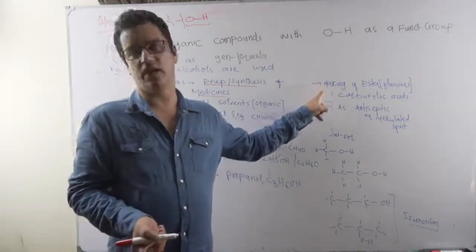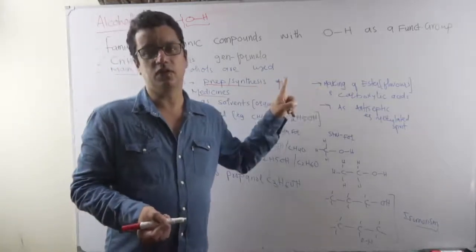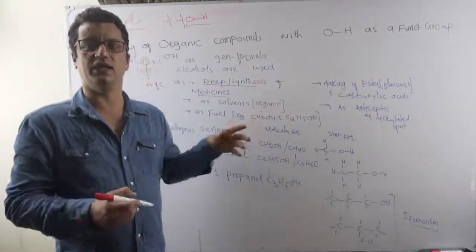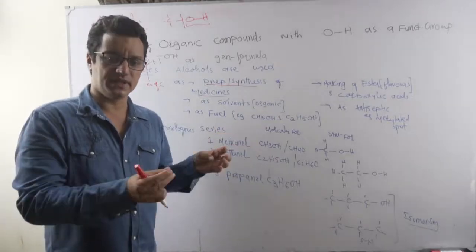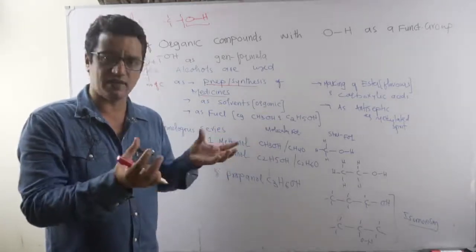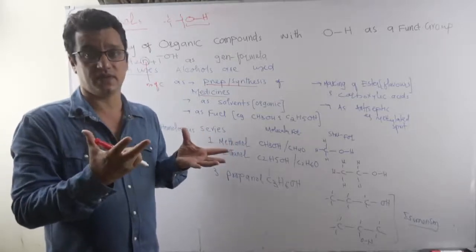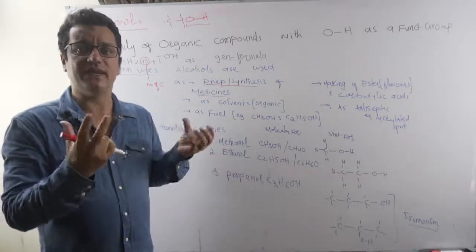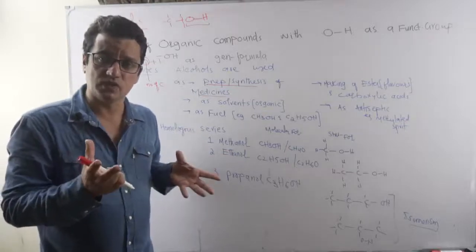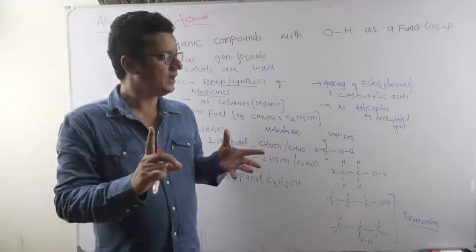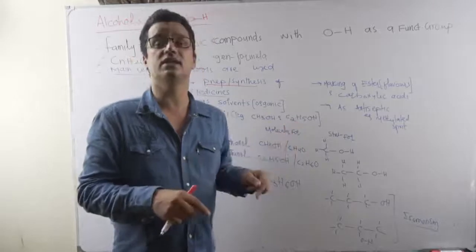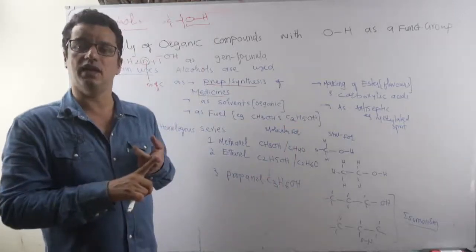And they are used in making all sorts of foods and beverages and other juices and plenty of other cosmetics you take, and they have an aroma or a flavor. If you taste them, if they are edible, otherwise they have an aroma like detergents and shampoos. That is because of the flavor, and the flavor contains ester, and ester is made out of alcohols.